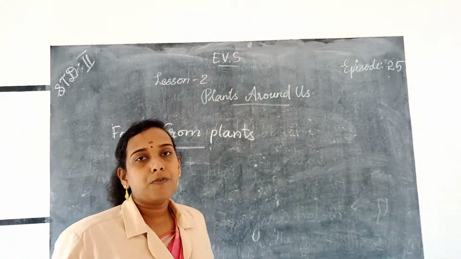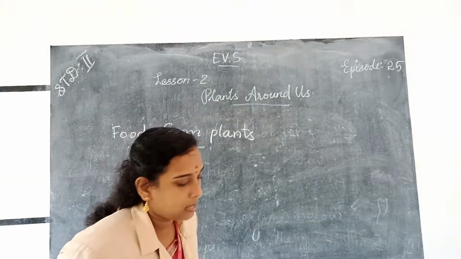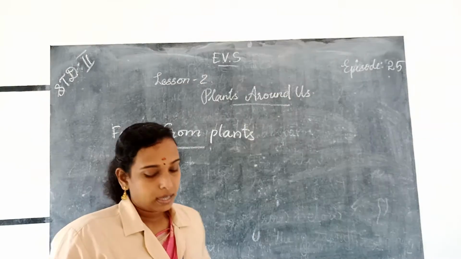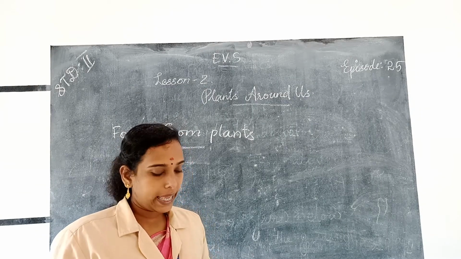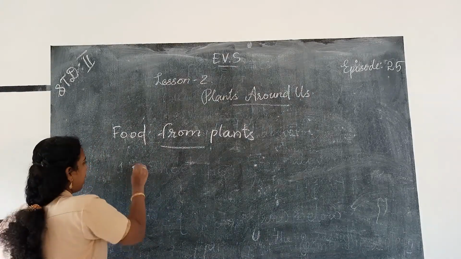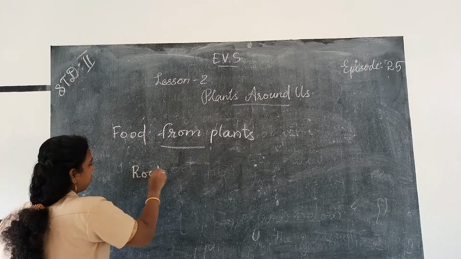So we get food from different parts of plants like roots, stem, flowers, then fruits, leaves and seeds.